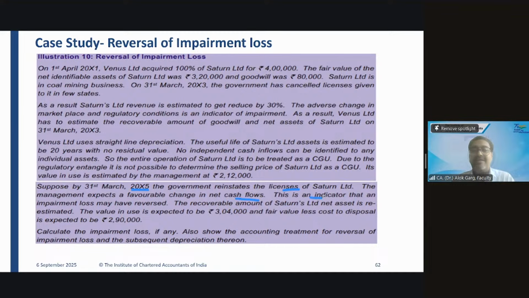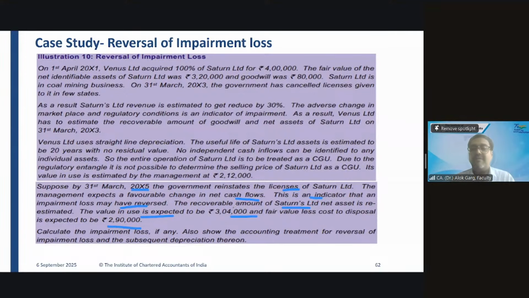This is an indicator that impairment loss may have reversed. The recoverable amount of Saturn Limited net assets is re-estimated. The value in use is expected to be 3,04,000 and fair value less cost of disposal is expected to be 290.